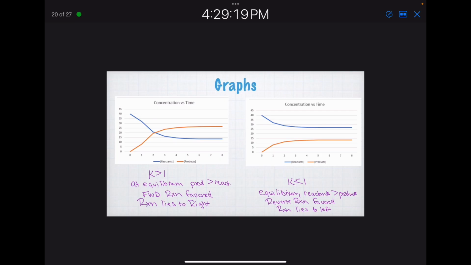We talked about our graphs here. We looked at lots of graphs, so here are two different ones. I have one where they cross, and so the K is greater than 1. At equilibrium, I'm moving towards the product, the forward reaction is favored, and the reaction lies to the right. On the other one, K is less than 1, so my reverse reaction is favored, and the reaction lies to the left.